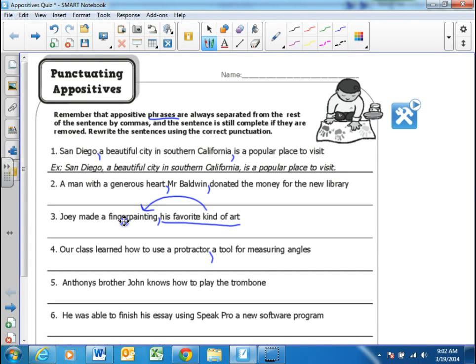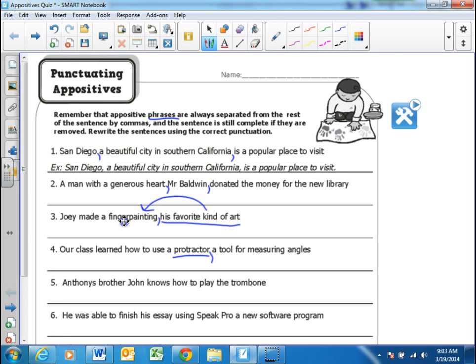Because I could say our class learned how to use a protractor and be done with a sentence. But I want to explain more in case someone doesn't know what a protractor is. I would add in an appositive phrase, a tool for measuring angles. By the way, this is also another way of doing context clues. So when you find a word that's unknown in a sentence, sometimes after that unknown word is going to be an appositive phrase that's going to explain the meaning of the word. In this case, it does. It talks about what a protractor is, so you get more of an idea in case you didn't know what that happens to be, although hopefully all of you in here know what a protractor is.